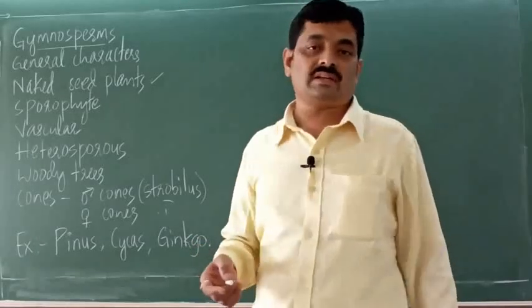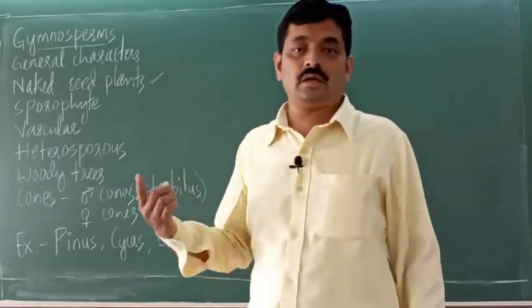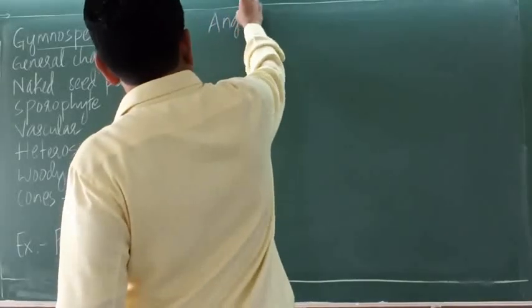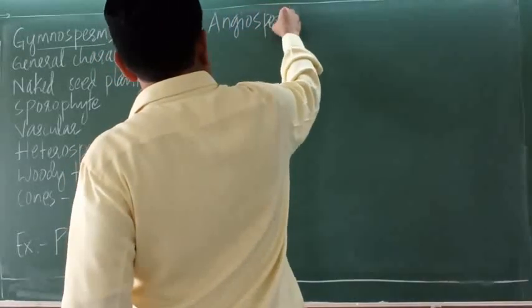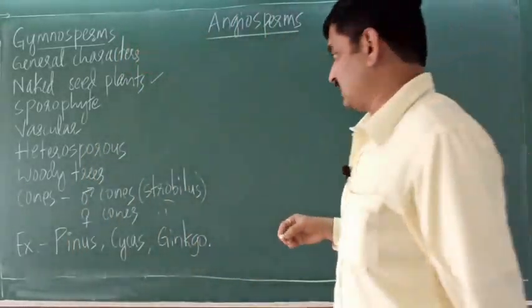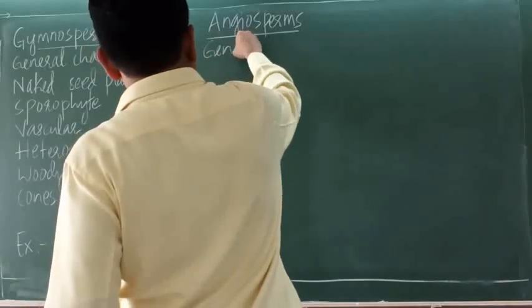So next we will consider another group, that is angiosperms. So the general characters of angiosperms.